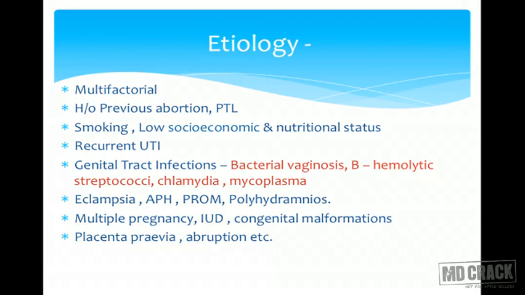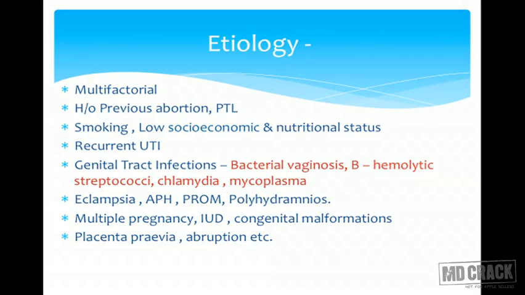Smoking, low socioeconomic status, poor nutritional status, working females, they are more prone to land up in preterm labor. The vagina and the genitourinary system are quite close to each other. So recurrent UTI, that infection can reach the genital tract, causing vaginitis, cervicitis, thus leading to uterine contractions. So recurrent UTI can be a cause for preterm labor.